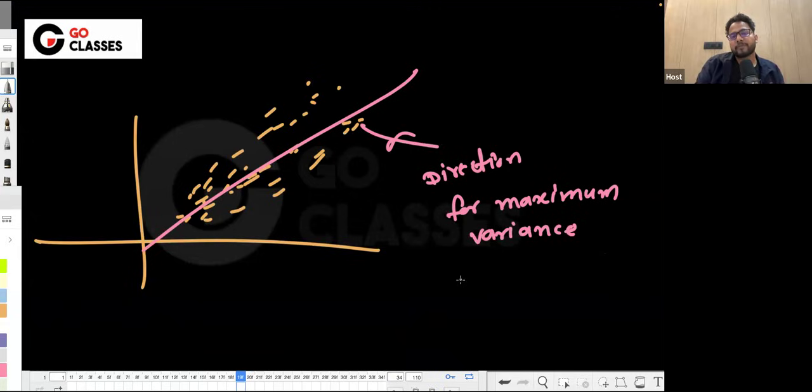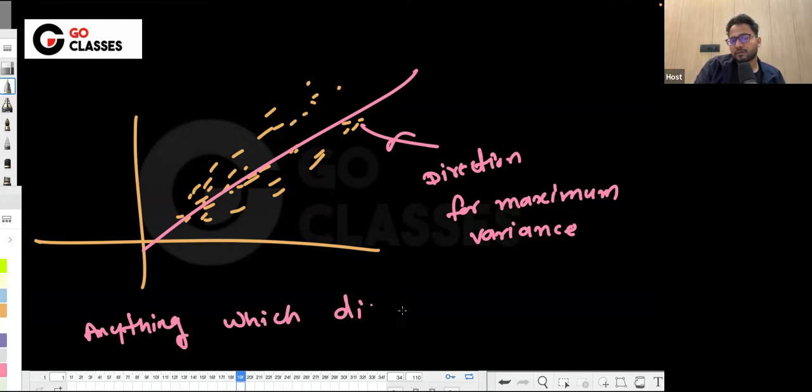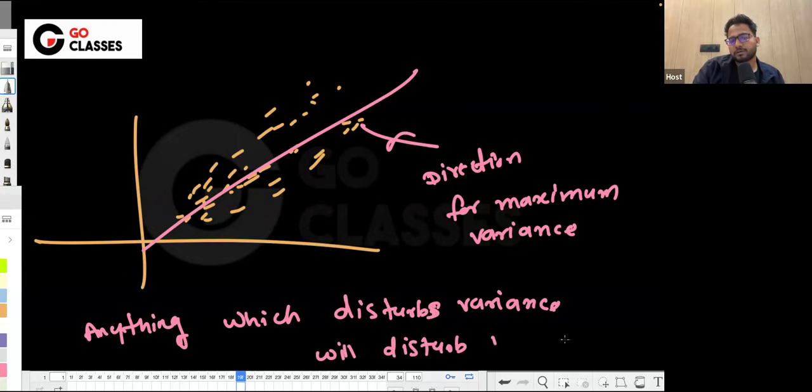PCA is basically finding the direction of maximum variance, so anything which disturbs the variance will disturb the PCA result also.